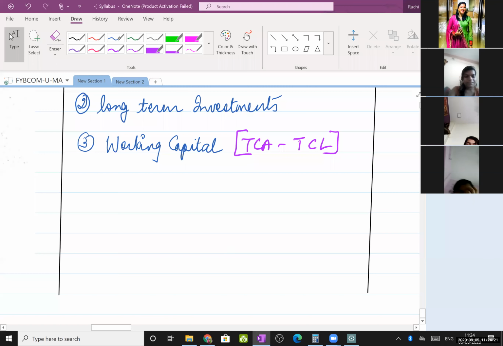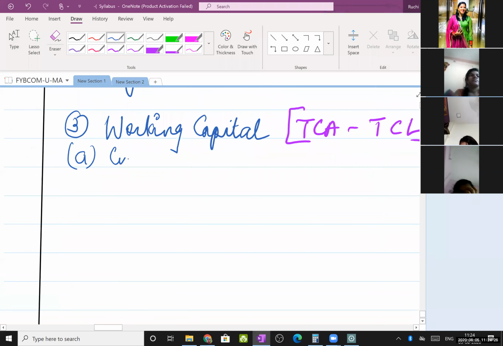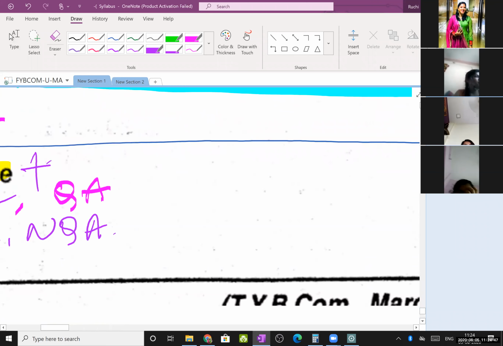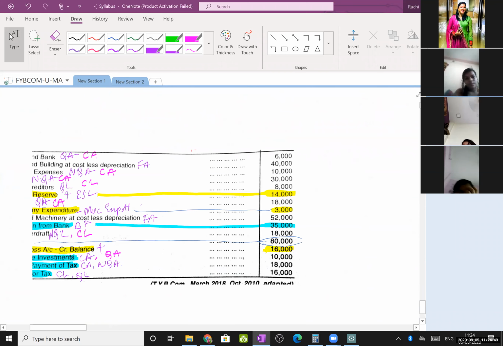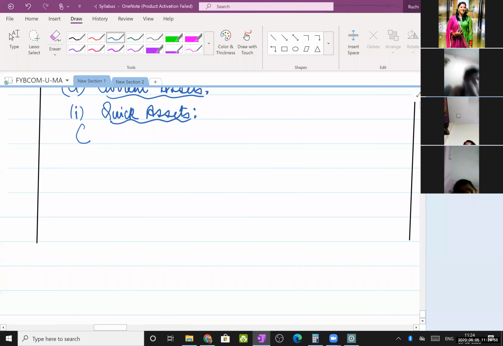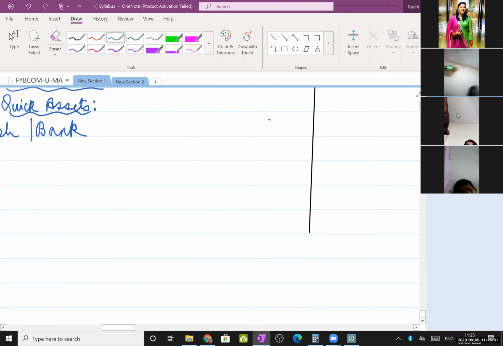So working capital, first is current assets. Current assets also further bifurcate. First, quick assets. See the list of quick assets. What do I have first? Cash at bank, 6,000. So right here, cash at bank, 6,000.